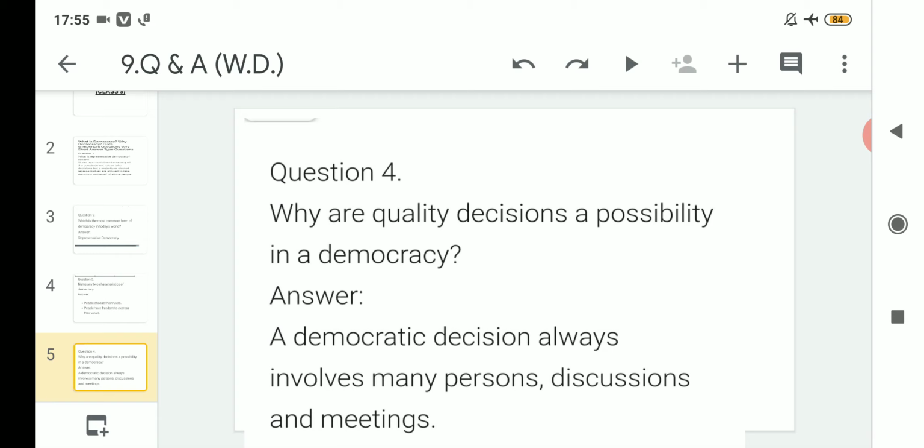In a democracy, a decision is called a qualitative decision because it always involves many persons being taken into account, many discussions being held, and many meetings being done in order to take any decision. So that's why a decision in a democracy is known as a quality decision. That means it involves many persons, discussions and meetings.